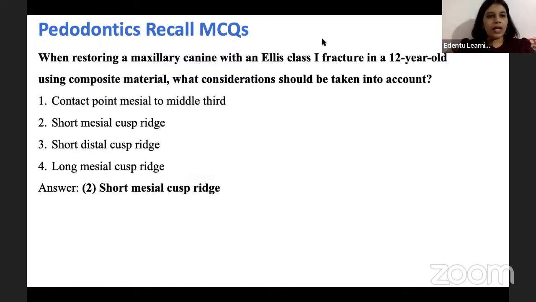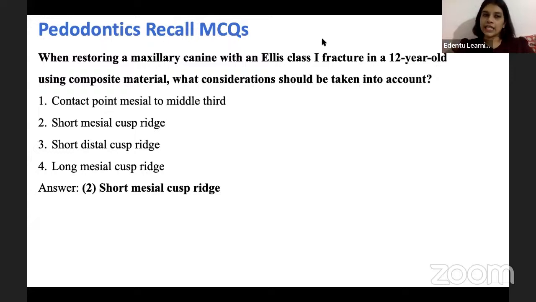Now, when restoring a maxillary canine with an Ellis class 1 fracture in a 12-year-old using a composite material, what consideration should be taken into account? The answer is short mesial cusp ridge. Now, this is again a confusing question. They have given very unnecessary information. First of all, they are saying that it's a class 1 fracture.